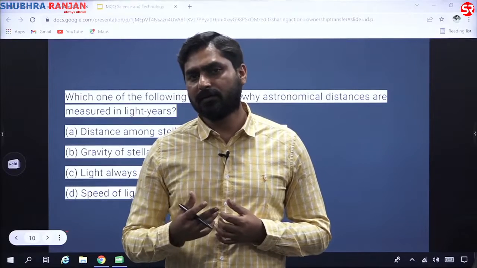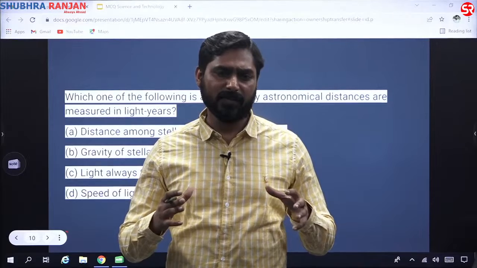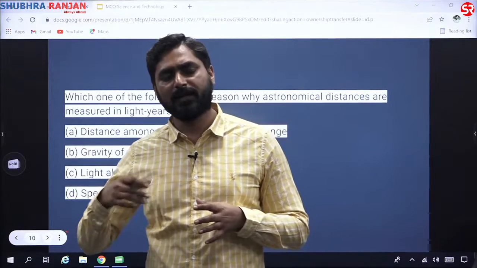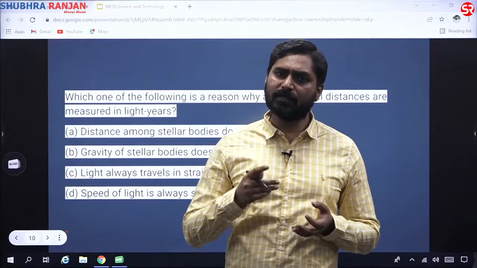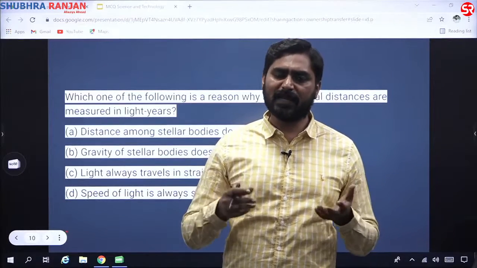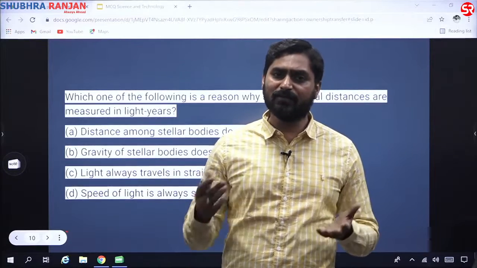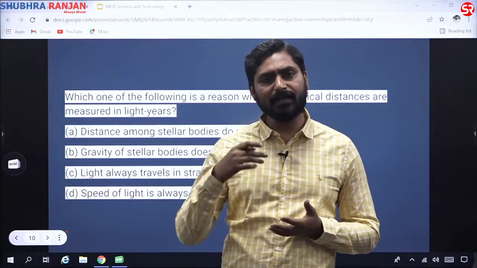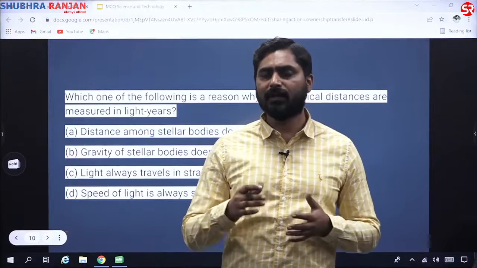So the general theory of relativity, which was given by Albert Einstein, is a favorite area of UPSC. So you should be quite well aware about this general theory of relativity. It covers many aspects related to concepts of space, like what is a black hole, how a black hole is formed, how it warps space-time, how light bends around a black hole, what is an event horizon, what is a wormhole. So these are some of the areas which UPSC has asked, and they often tend to ask these areas. So you should be aware.